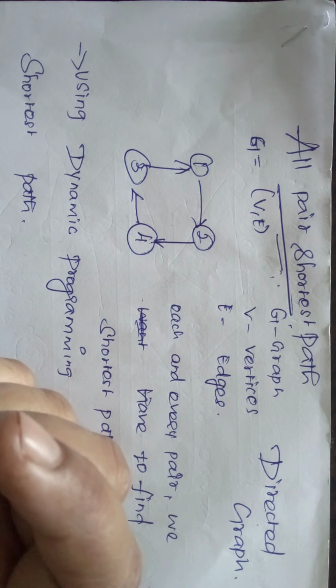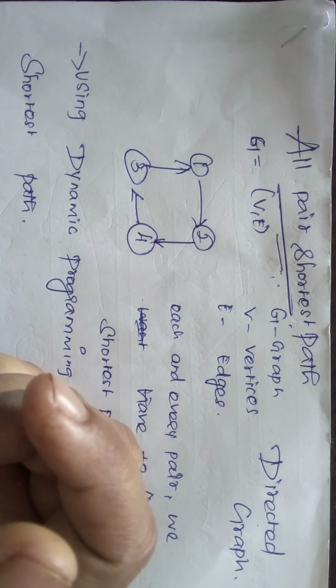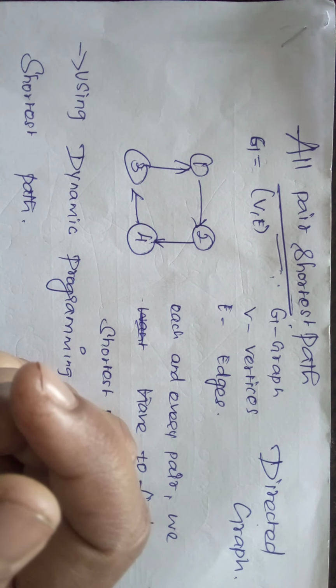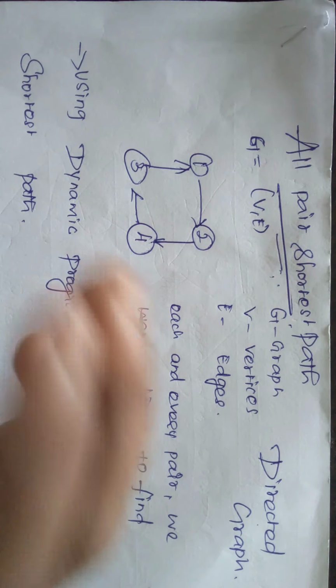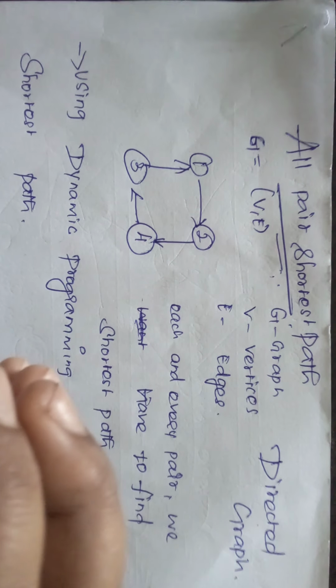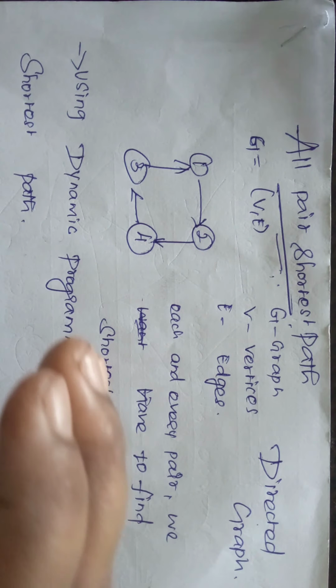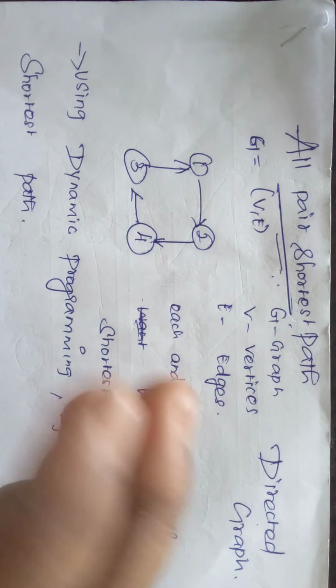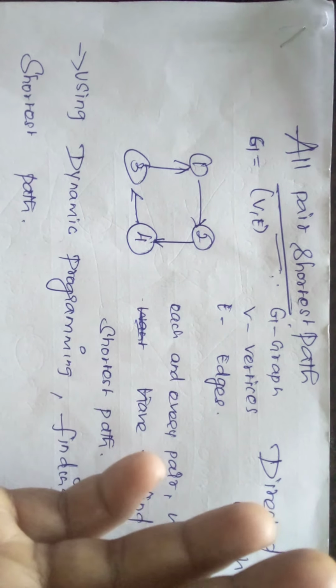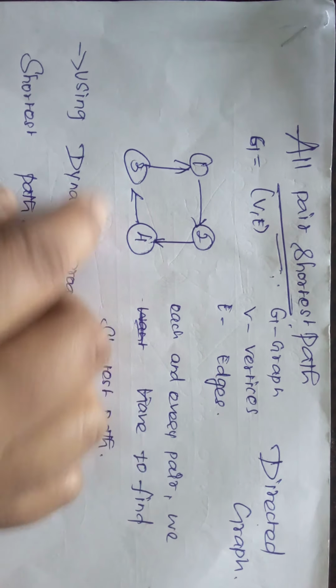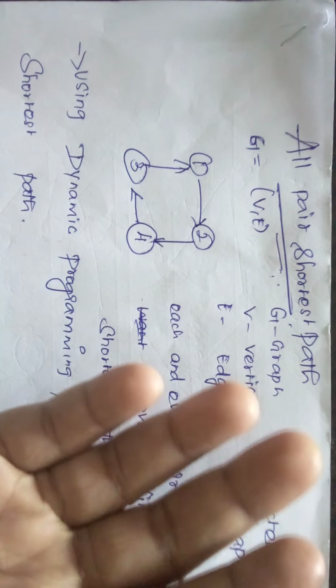For example, consider what I already told in the greedy technique, from Chennai to Shirdi. There are so many paths. Which one is the minimum one, which one requires the minimum time to reach Shirdi?